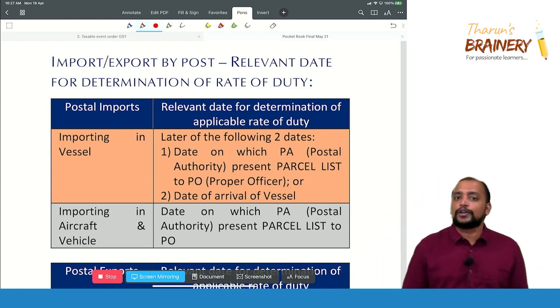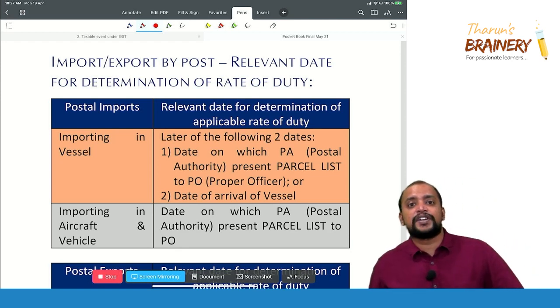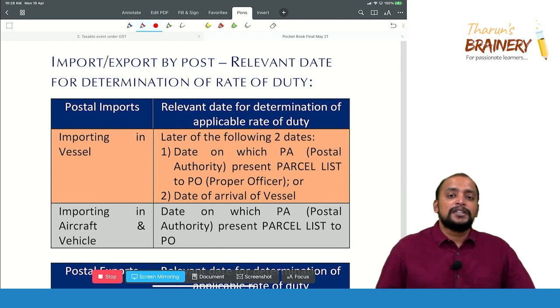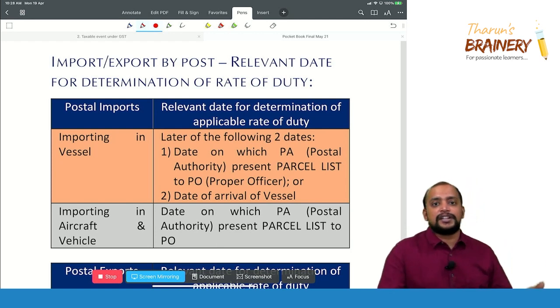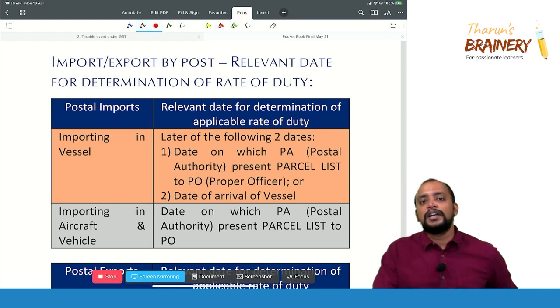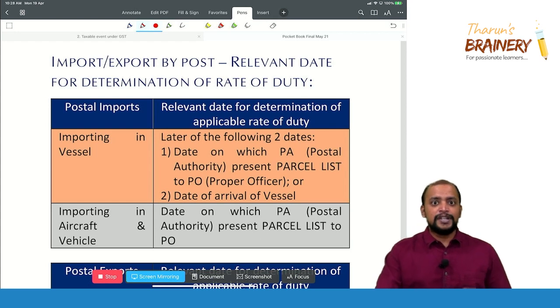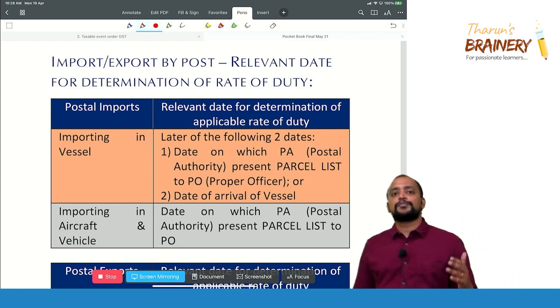Then in case of import or export by post, that is, goods can be imported or exported by post or even courier, and in that case what will be taken as the relevant date for determination of rate of duty? The general rate determination, that is date of presentation of bill of entry or grant of entry inwards, is not applicable in case of import or export by post. So what is it that we need to do? So first of all, what will happen in case of import by post?